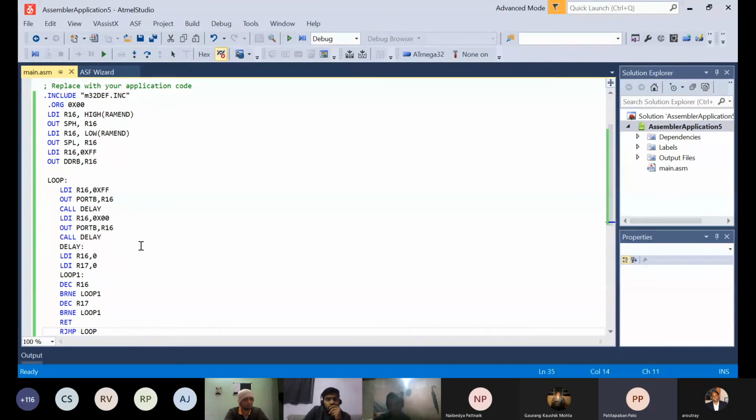Yes, sir. When we are using the same delay function, even after switching it on and then after switching it off, why are we getting two different delays? No, the delay cycle is the same actually, but there is a default value here. So it changes from the default value to the loop, and that's what takes time. It takes another set of delay for this default value to change. I'll show you. Just a minute, I'll show you.